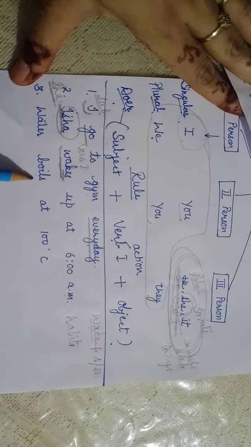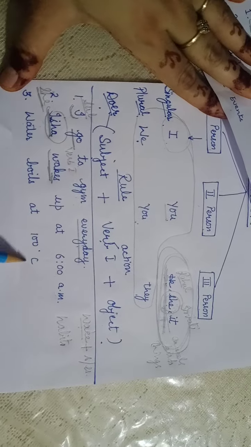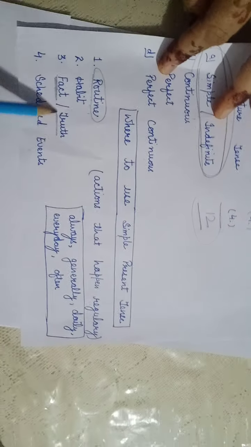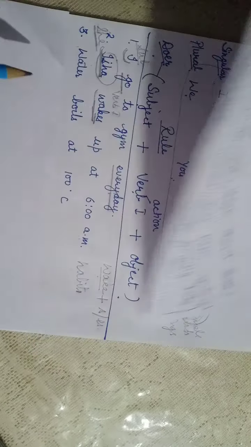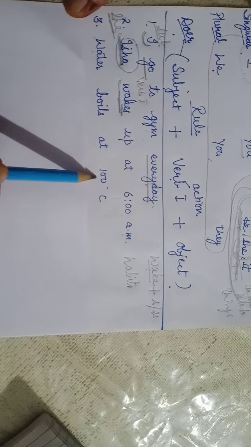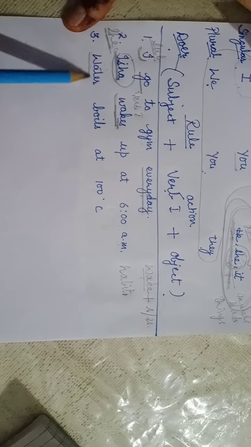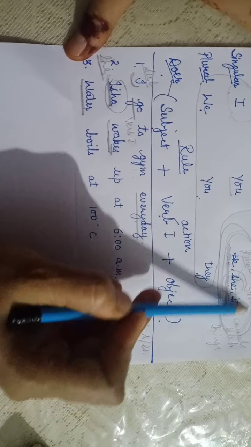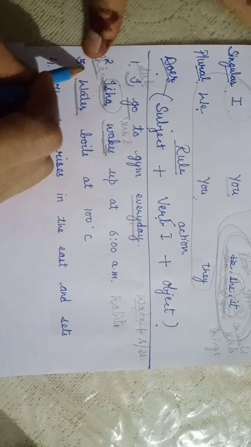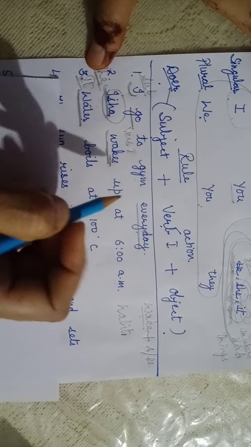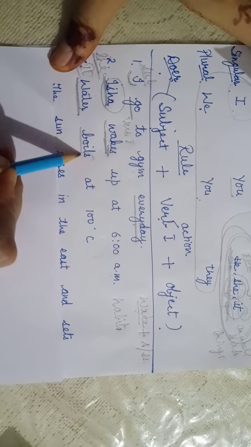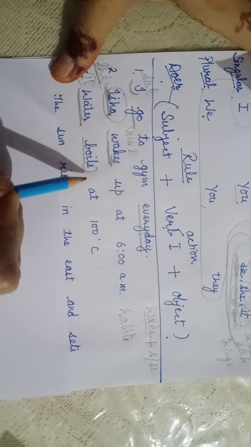Then: Water boils at 100 degrees centigrade. Water, this is a fact. Take this sheet in consideration. I have told you facts and truths are also expressed with this tense. So water boils at 100 degrees centigrade. Water comes under the category of it. Water is a thing, it. So it boils. The verb here is boil, and it is taking S with it. Water boils.